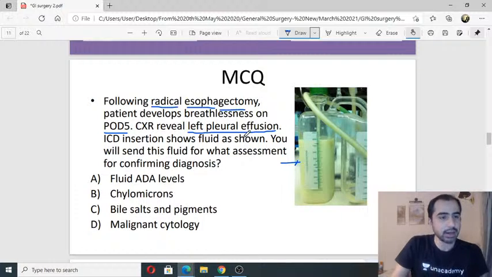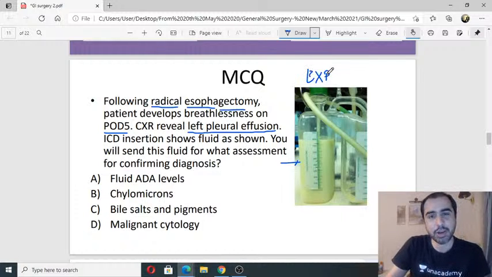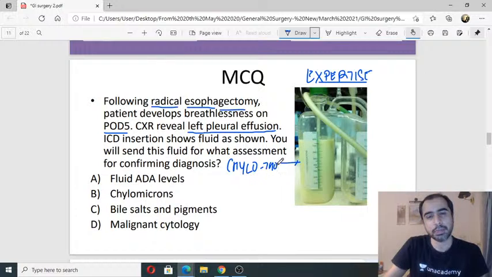Okay, very good, excellent. I am so happy you guys are thinking practically. These are the kind of questions you should expect. This requires some amount of expertise to solve these kind of questions. So I am happy you guys got this. Absolutely right. This is chylous effusion or chylothorax.